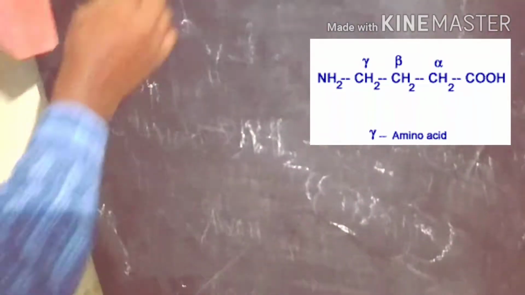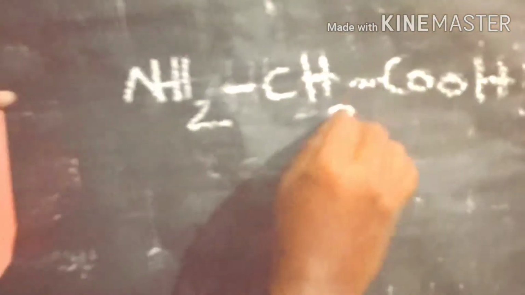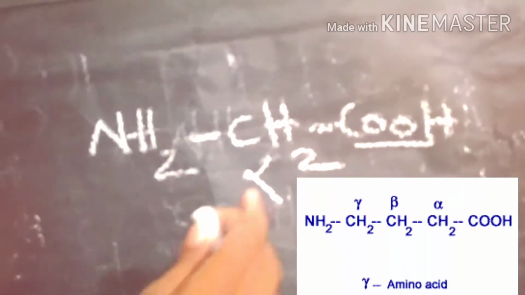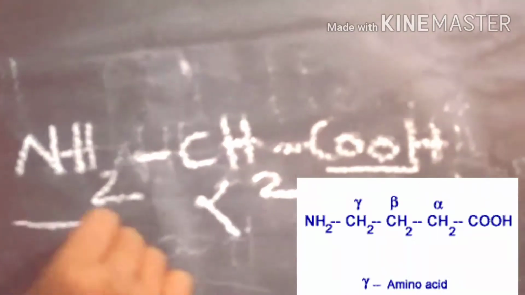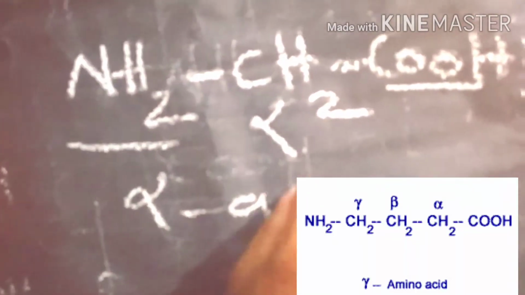The carbon adjacent to the carboxylic acid is the alpha carbon. If the alpha carbon is attached to the amino group, this is an alpha amino acid.